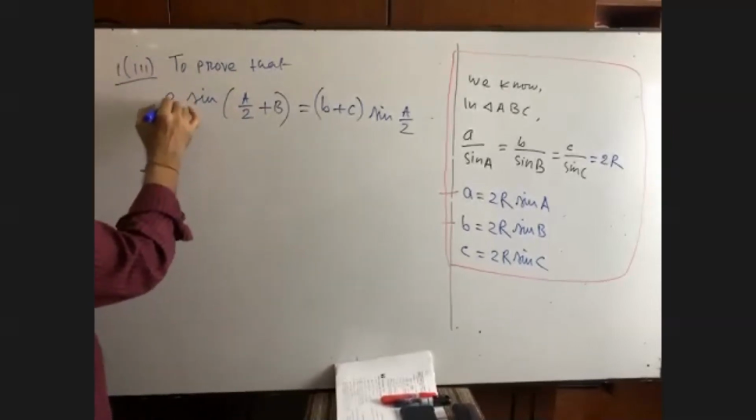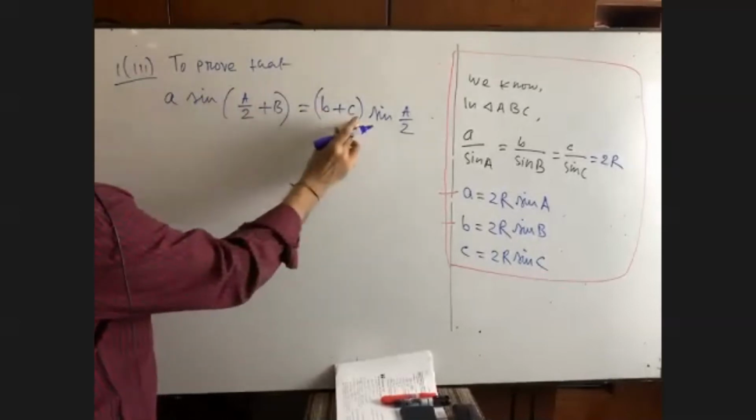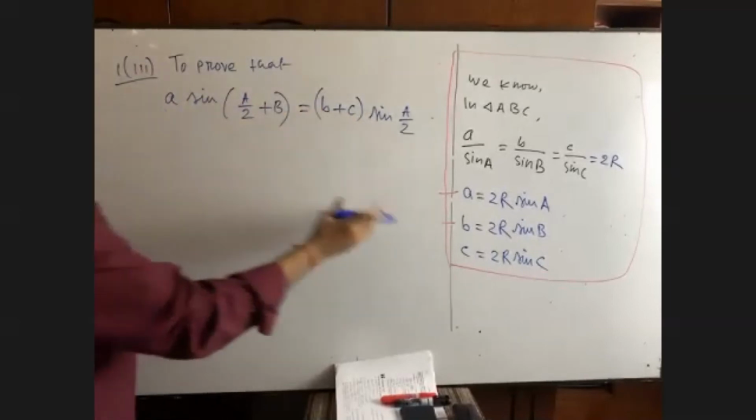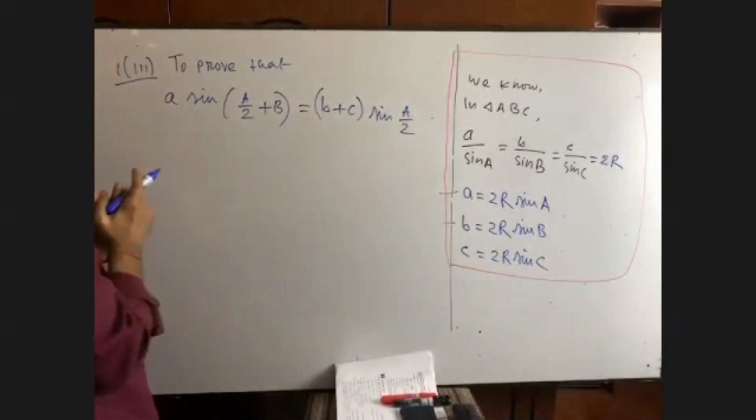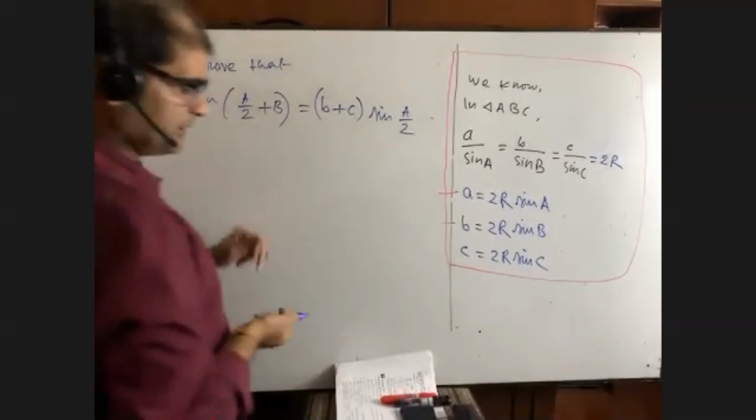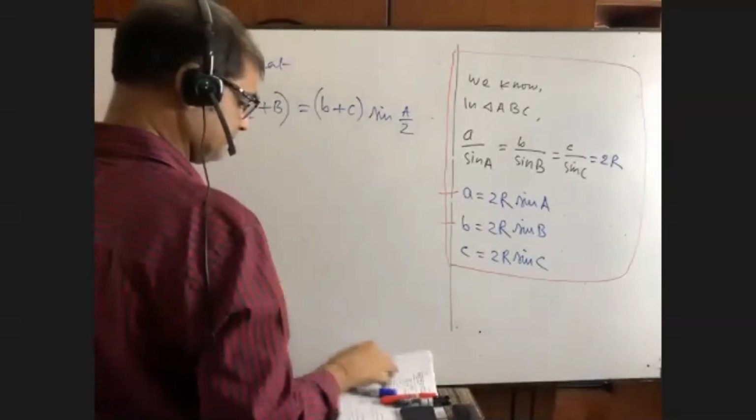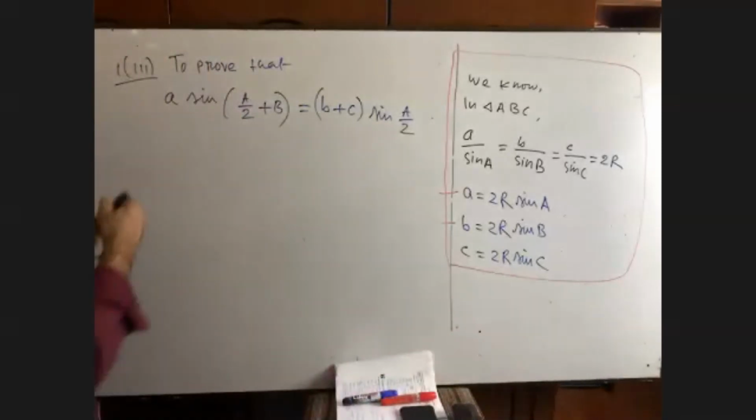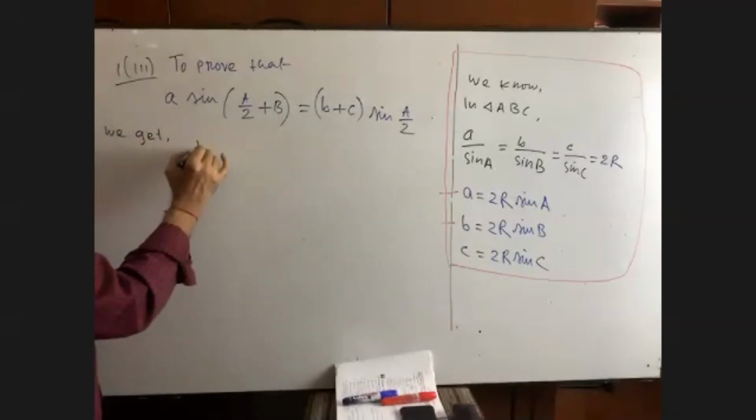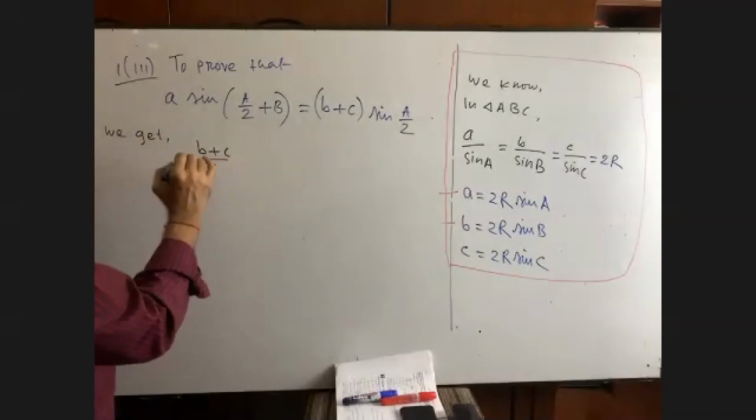Okay, number 2, here it is A. It is A at first. Now you see, here B plus C, here it is A. Okay, in both sides we have. So what will you do? You write down. This math is really very tricky. So you have to write down we get (B plus C) by A sine A by 2.